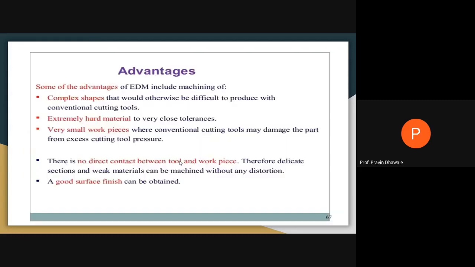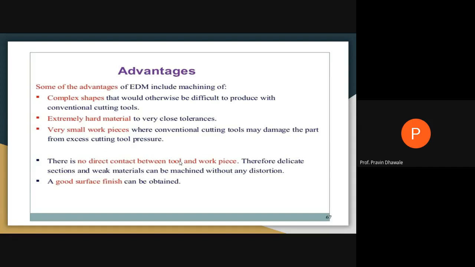Okay, these are the certain advantages of EDM. Complex shapes can be easily cut. You can easily machine hard material with very close tolerances. You can machine very small workpieces which have a fragile shape without damaging the workpiece, as there will be no contact between tool and the workpiece.